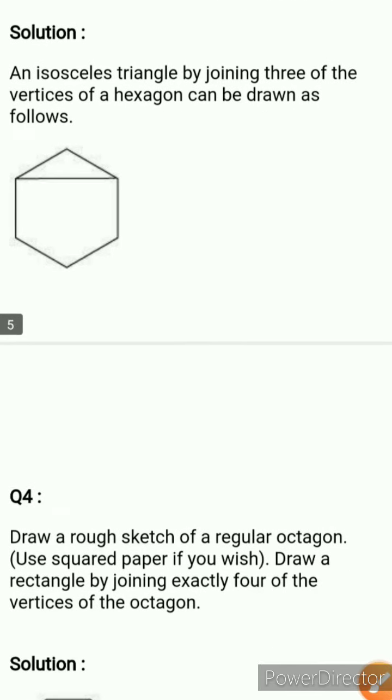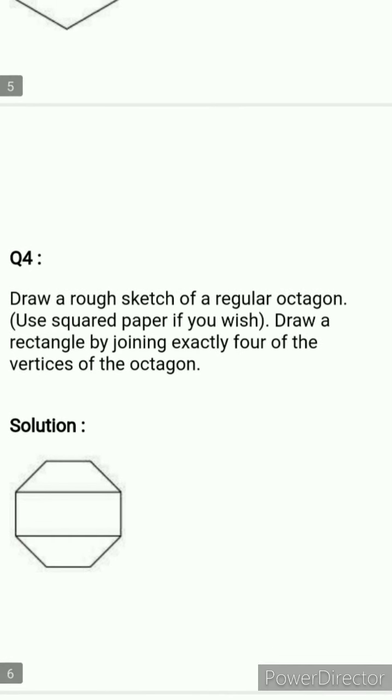Now come to question number 4, and in this question what you have to do, let's check. Draw a rough sketch of a regular octagon. आपको क्या करना है, एक regular octagon बनाना है. It means आपको 8 side वाली एक ऐसी polygon बनाना है जिसमें सारी sides equal हो. Clear? Now after that draw a rectangle by joining exactly 4 of its vertices.